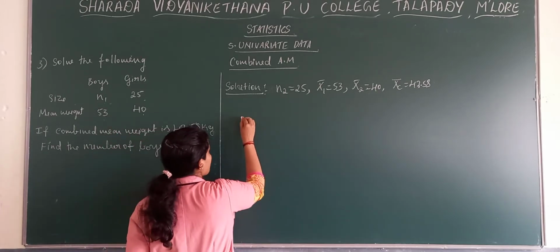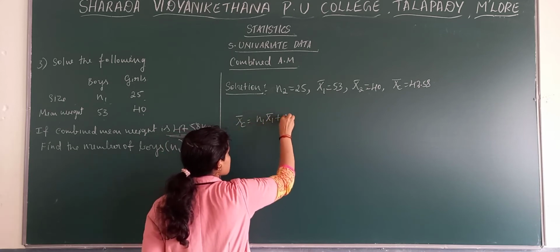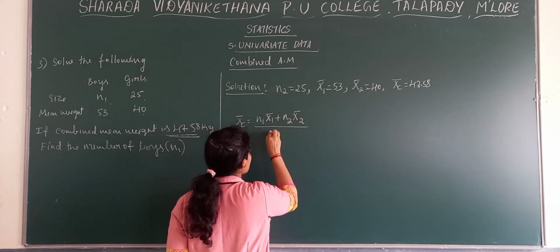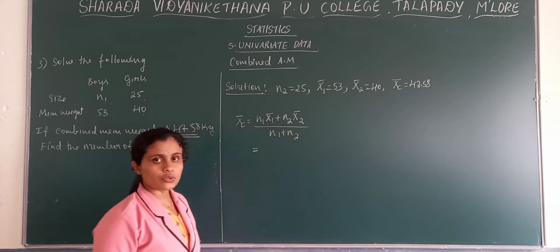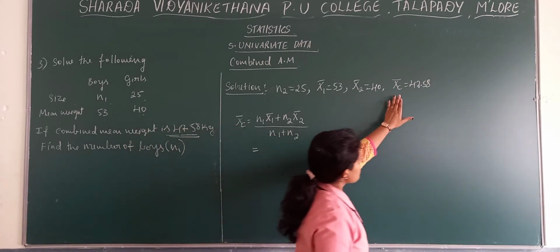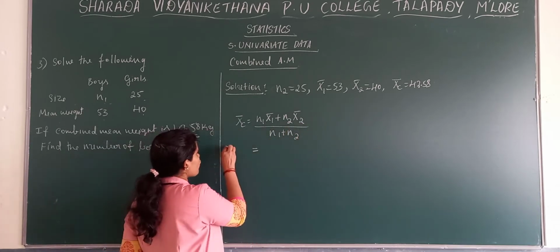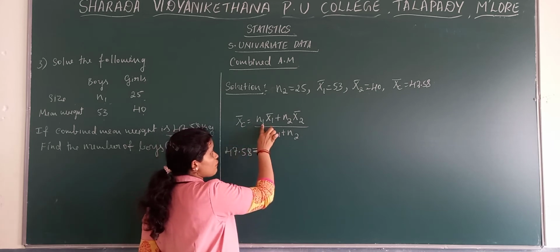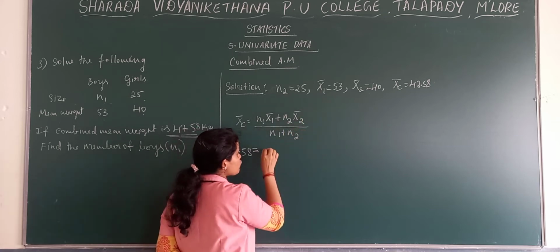Now, write the combined arithmetic mean formula here. That is n1 into x bar 1 plus n2 into x bar 2 divided by n1 plus n2. Now, according to the formula, substitute the values. We know the value of x bar c, 47.58, and we don't know the value of n1, as it is, and x bar 1 value is 53.